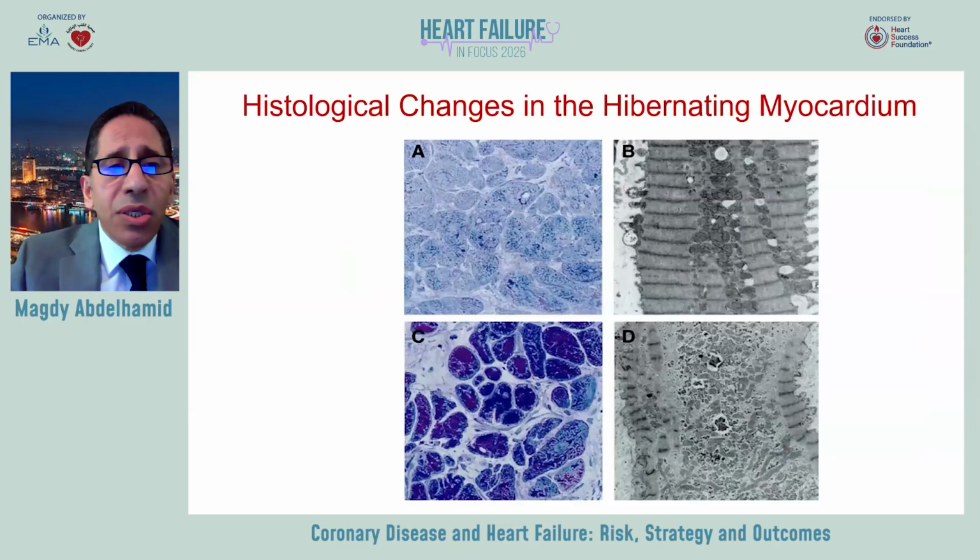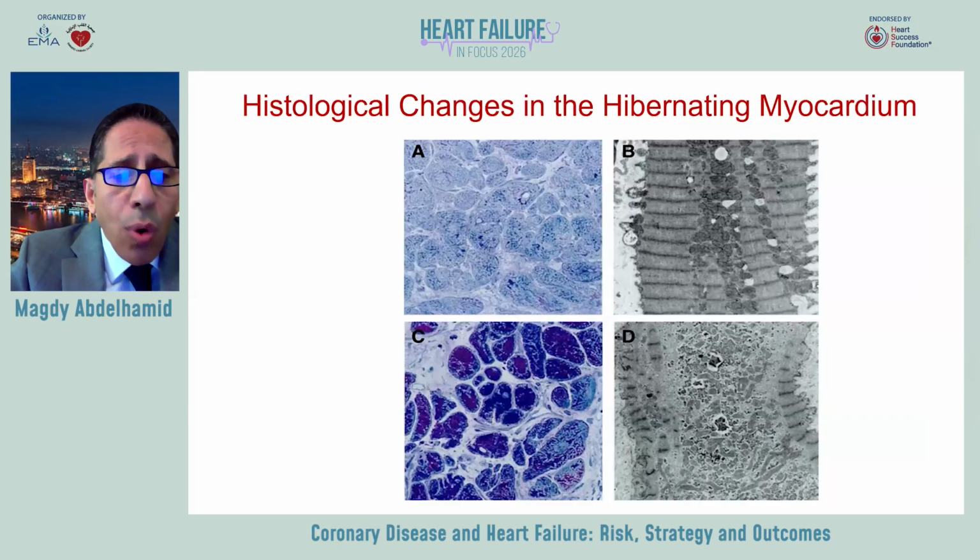So this interesting slide shows the changes in normal as well as hibernating myocardium. You can appreciate on the left, the upper panel, a light micrograph of a myocardium showing normal cardiomyocytes with no glycogen. And on the right, a transmission electron micrograph with normal cardiac myocytes.